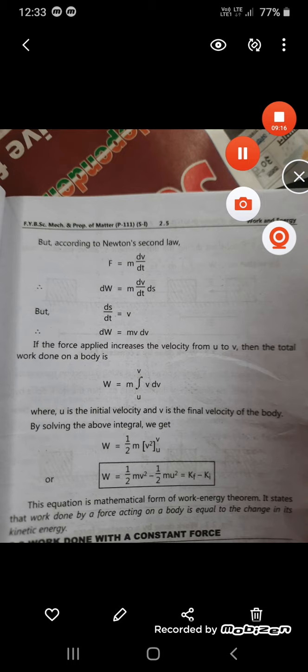It states that the work done by a force acting on a body is equal to the change in its kinetic energy, and in this way we prove the work energy theorem.